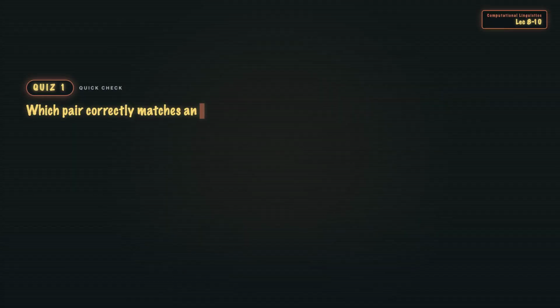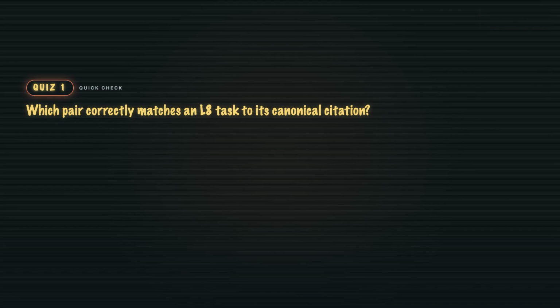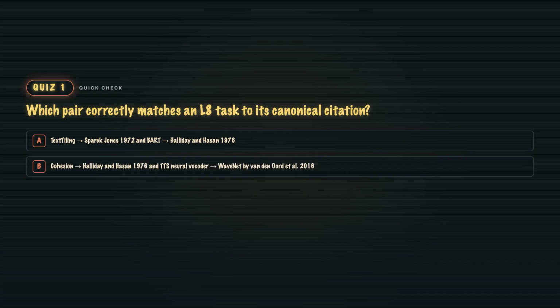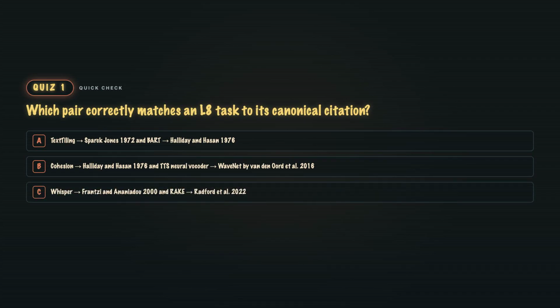Quiz 1. Which pair correctly matches an L8 task to its canonical citation? A. TextTiling to Spärck Jones 1972 and BART to Halliday and Hasan 1976. B. Cohesion to Halliday and Hasan 1976 and TTS neural vocoder to WaveNet by Van den Oord and collaborators 2016. C. Whisper to Francis and Ananiadou 2000 and RAKE to Radford and collaborators 2022. Or D. SNLI to Hunt and Black 1996 and TimeML to Rose and collaborators 2010.